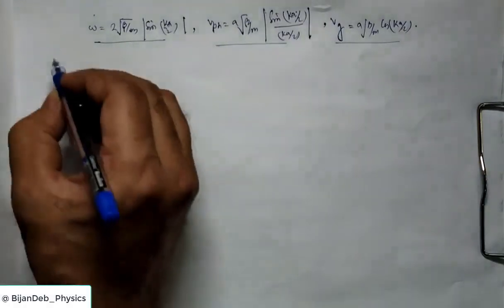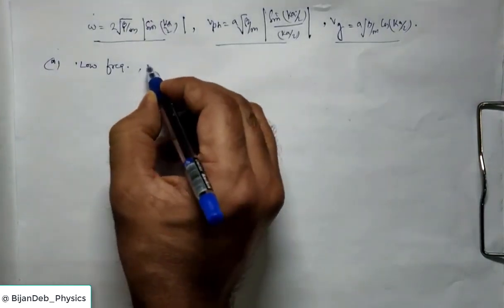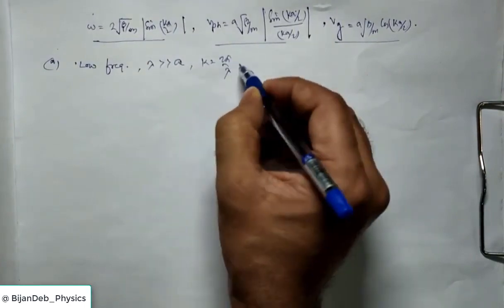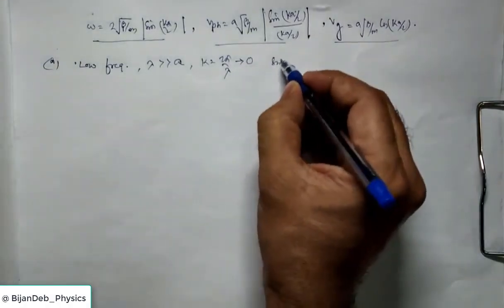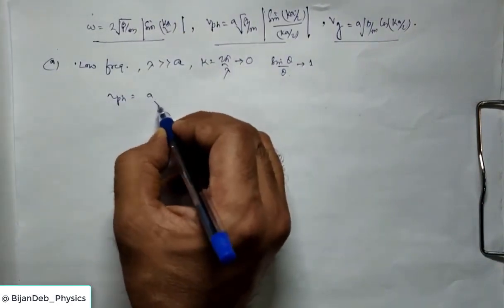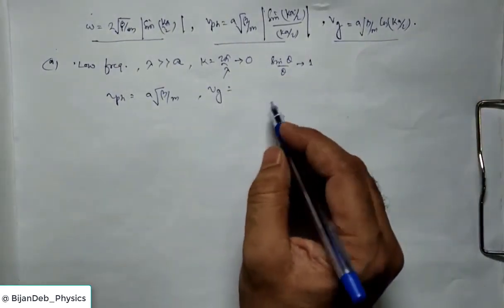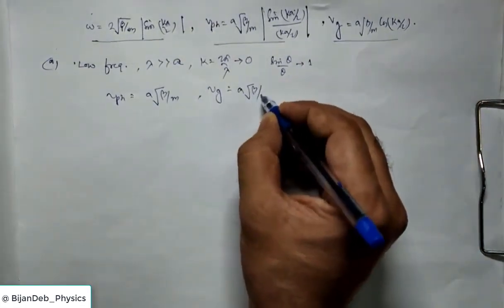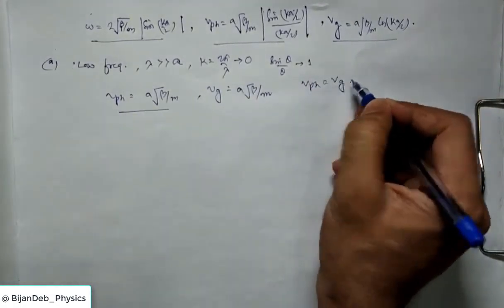Now in the first scenario, low frequency, or wavelength very high, much greater than a, k is 2 pi by lambda, so this tends to 0 or is very small. If this is very small, we know sin theta by theta tends to 1. So what will be the phase velocity? Phase velocity will be a root beta by m. What will be the group velocity? If k tends to 0, cos theta tends to 1, so obviously this is also a root beta by m. So the interesting result is that phase velocity is equal to group velocity.